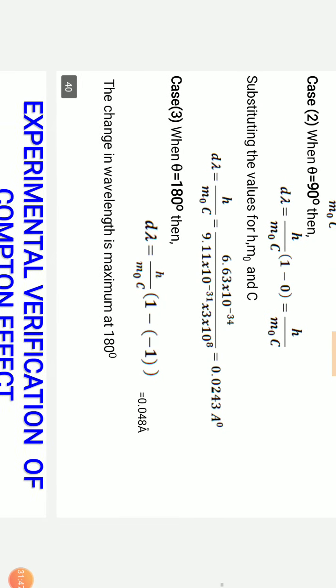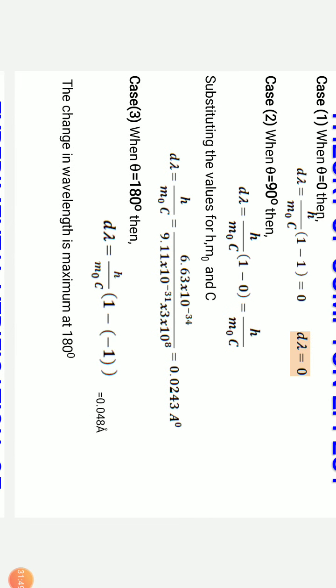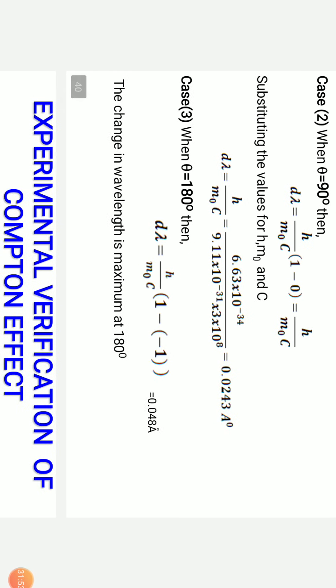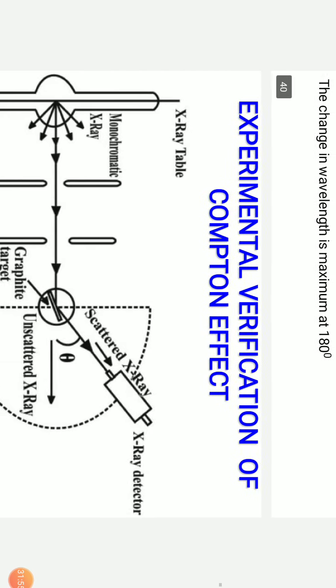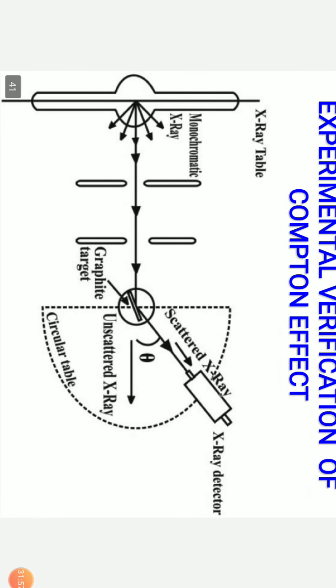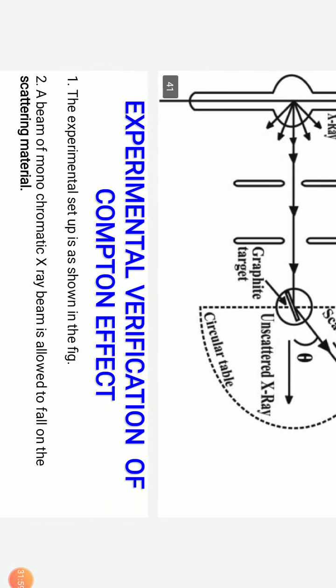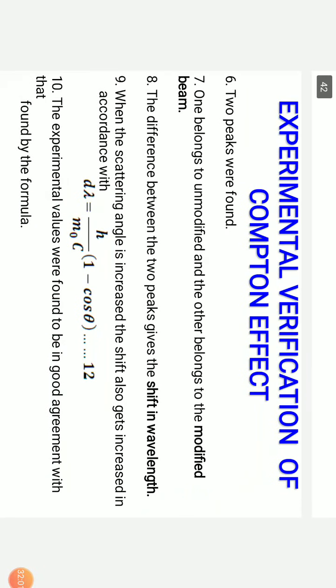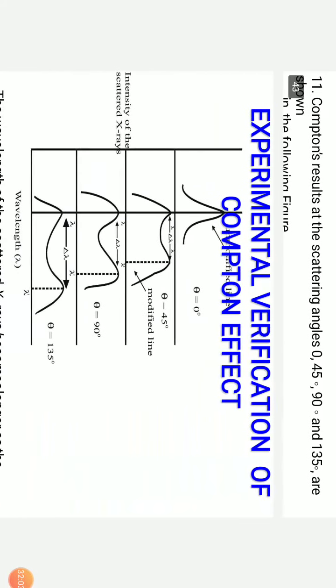So this is what we call the Compton shift, and it gives a beautiful example of a wave behaving like a particle. And what is the experimental verification? This is the experimental verification of the Compton shift. Anyway, this is out of your syllabus. So with this, let us conclude our topic today, and we'll continue with the next topic of revision tomorrow.